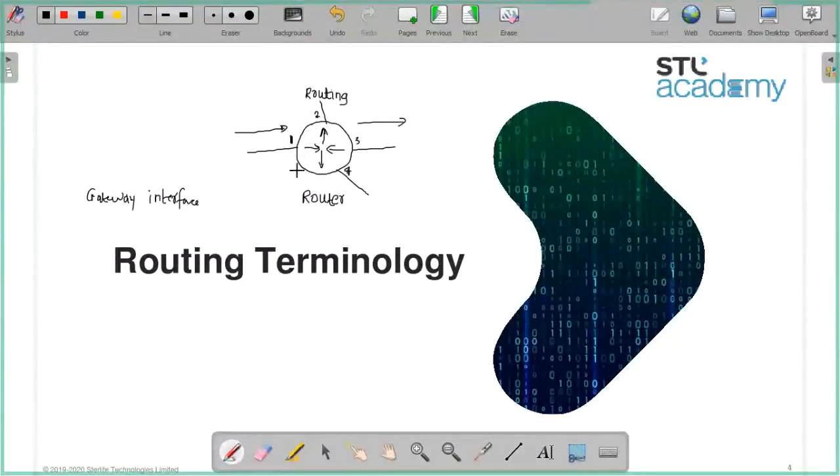Please understand, I am talking about layer 3 directly, but it has to check for the destination MAC at layer 2, then it will decapsulate layer 2, then it will check for the destination IP. So that destination IP lookup is done on this router. Against what is it going to look up?